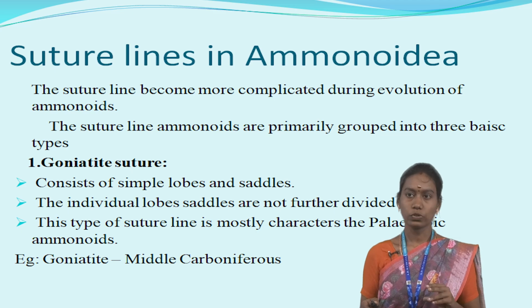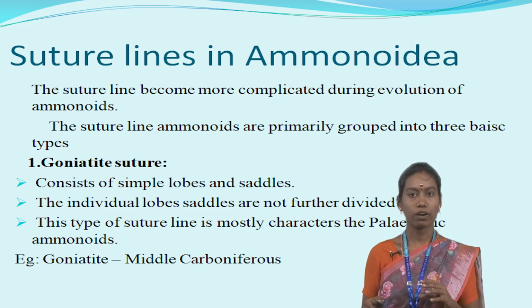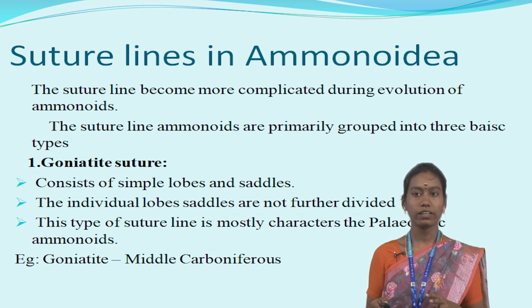The shell is usually coiled in a planispiral, but in some forms the shell is partially uncoiled or wound into a helicoid spiral. In ammonites, the suture line shows a complicated pattern. The siphuncle is at the margin of the shell, generally near the outer margin.